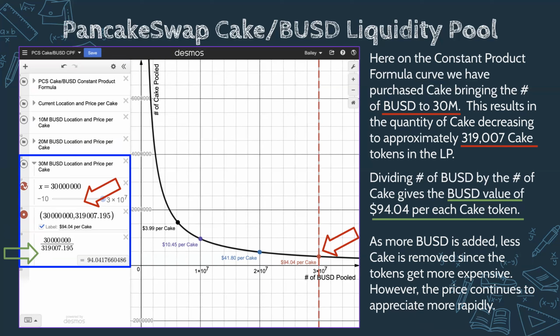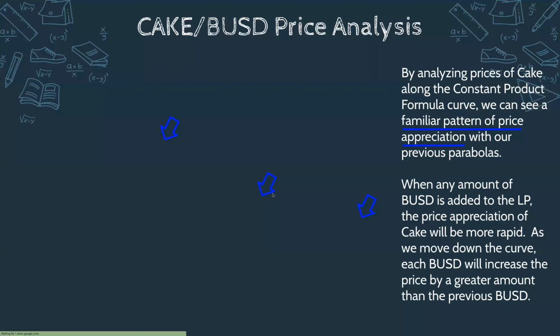All right. And what's interesting here, guys, is, so we added 10 million here, and then we added 10 million here. And what you're going to notice is that for that same constant amount of capital, the price is going to accelerate even more. Okay, so it looks like it's similar to that parabola that we were studying.